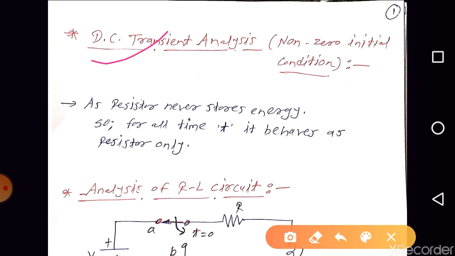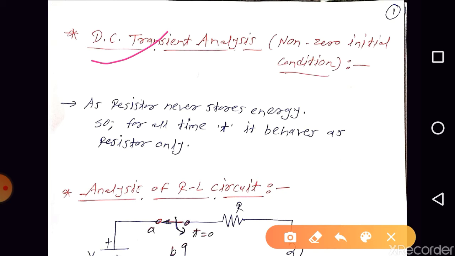Now, non-zero initial condition means initially the circuit is operating with some voltage, which means indirectly that voltage is applied to the circuit at t equal to minus infinity.